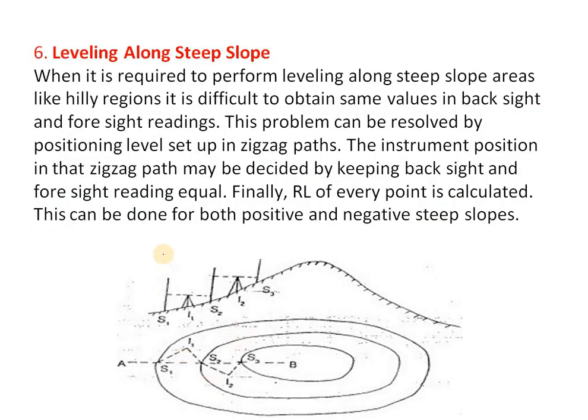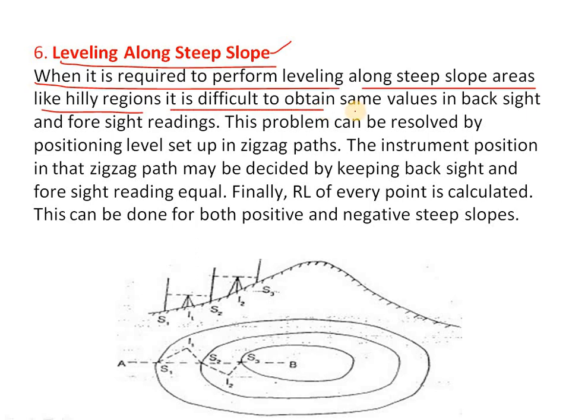And the sixth one is leveling along a steep slope. When it is required to perform leveling along steep slope areas like hilly regions, it is difficult to obtain the same values in backsight and foresight readings.